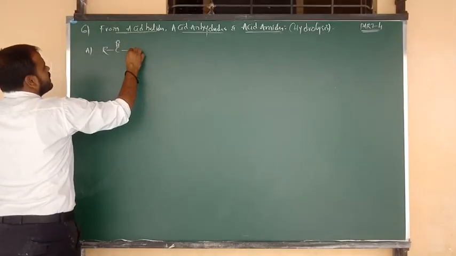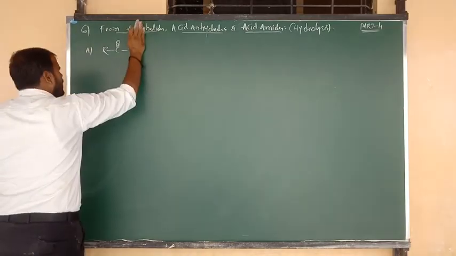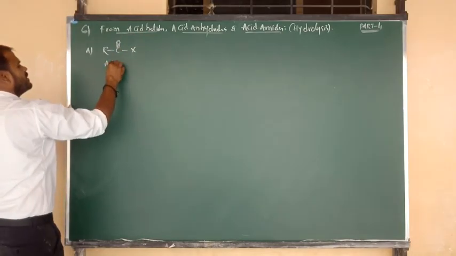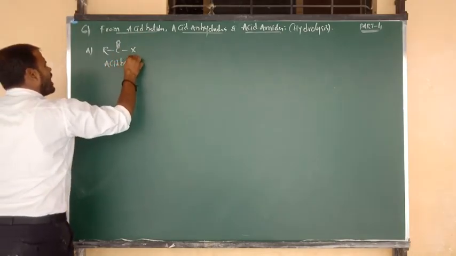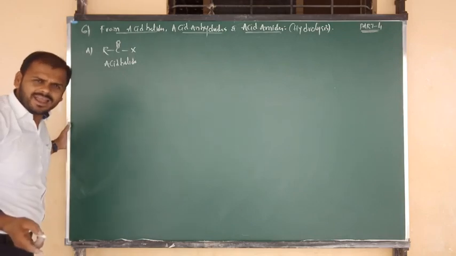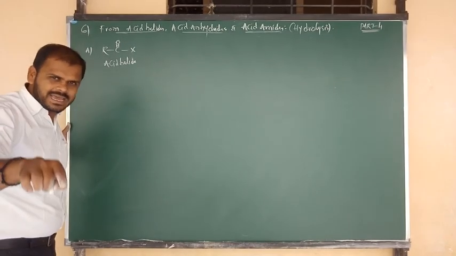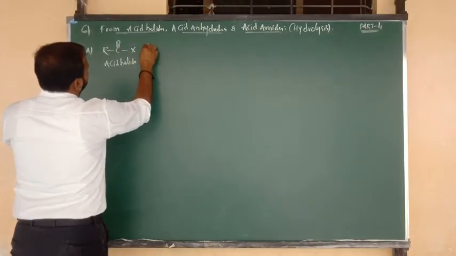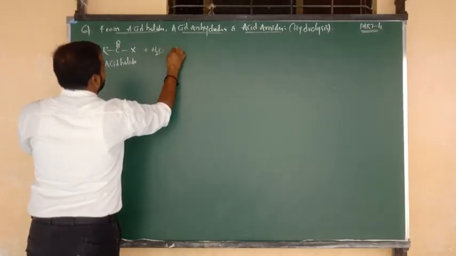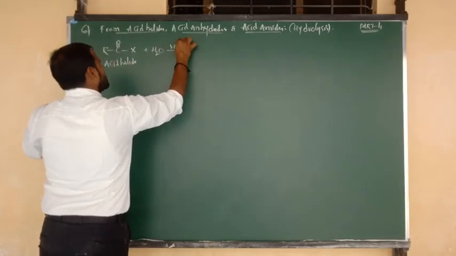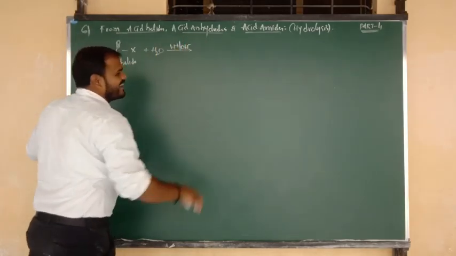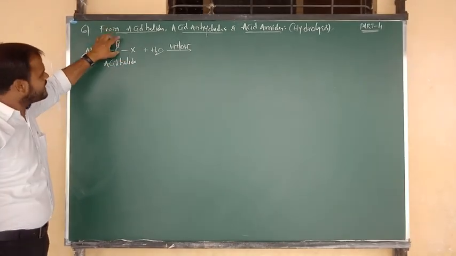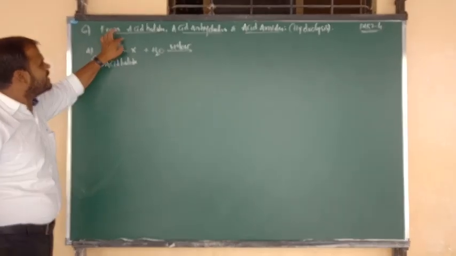Otherwise, here I am going to write Cl. No problem. Okay, if you want, you can write X only. So the name of this compound is nothing but the acid halide. What, beta? Acid halide. And also you can consider acyl halide, and also we can consider acetyl halide. Like the formulas, you know very well. So acid halide undergoes the process of hydrolysis. Hydrolysis takes place the same as ester only. Esters undergo hydrolysis in acidic and basic medium. Here also acid halides, or we can say acyl halide,